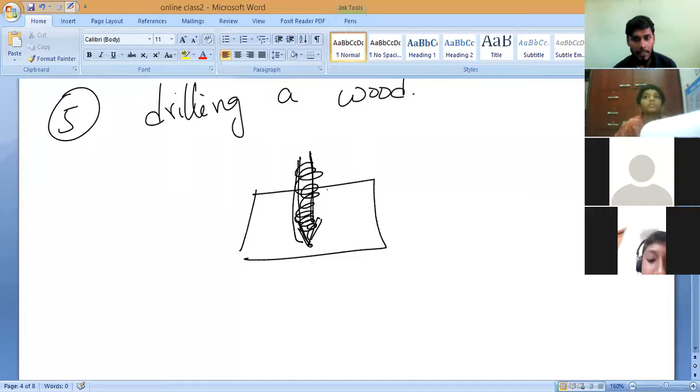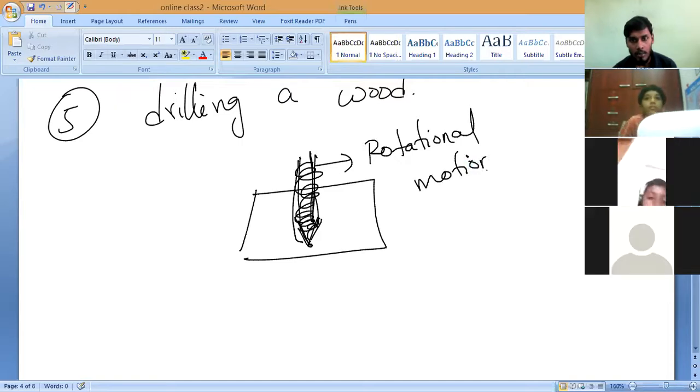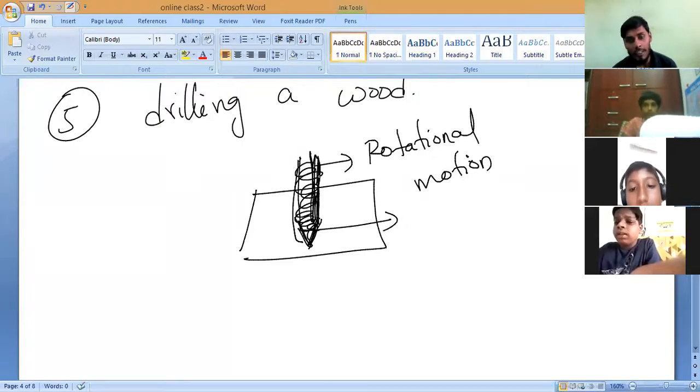In the case of drilling, the drill bit has rotational motion. Rotational motion, very good. Next. Is it periodic motion? It is not periodic, because if you stop that, it won't repeat again by itself automatically. So I cannot say it is periodic motion.